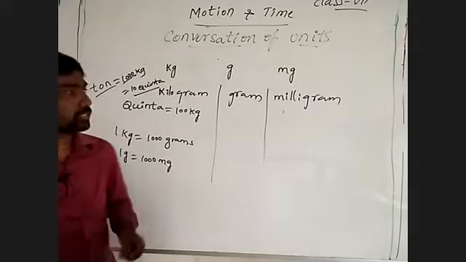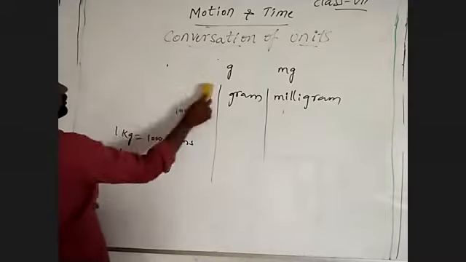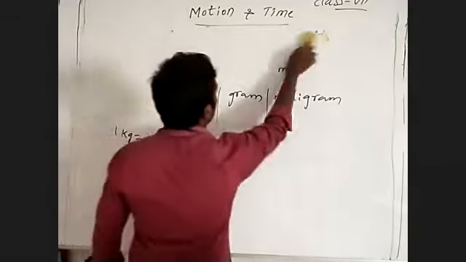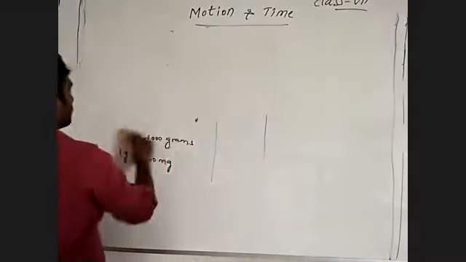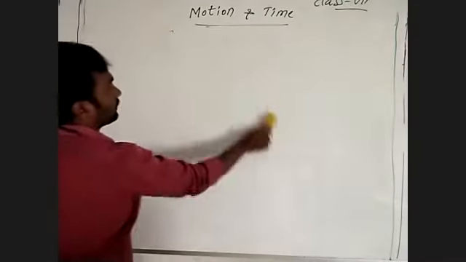Then coming to our lesson, we discussed speed, distance, displacement already.